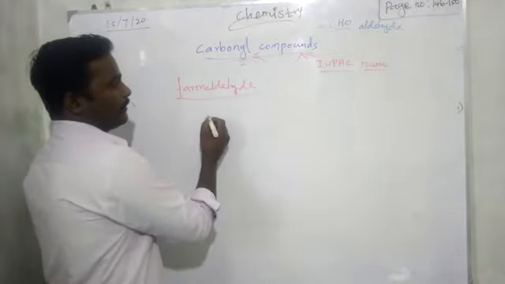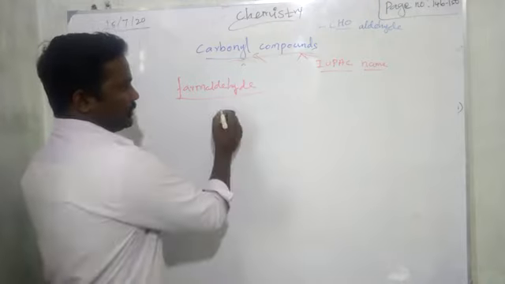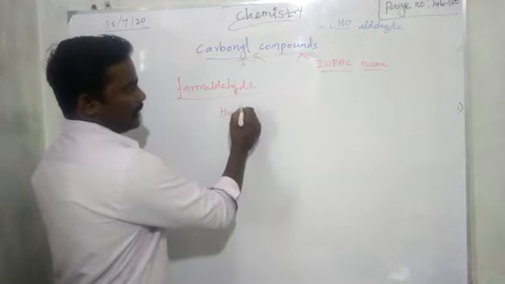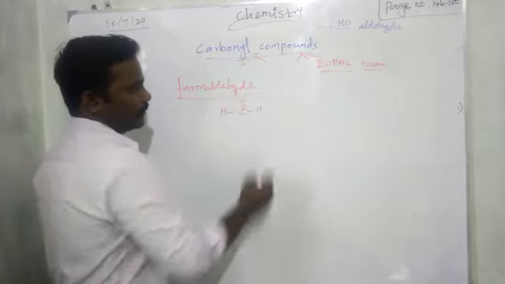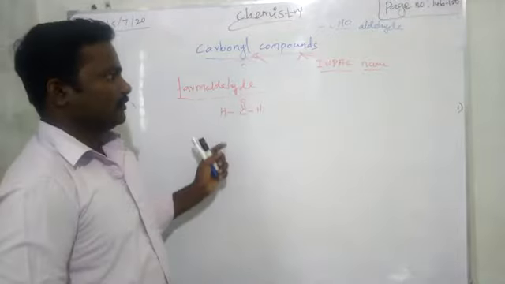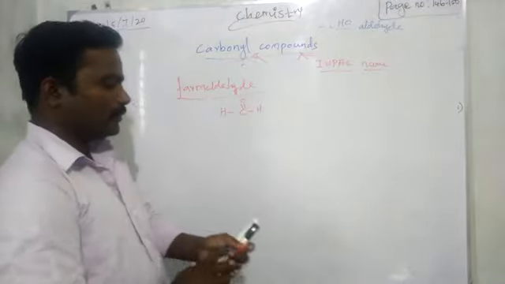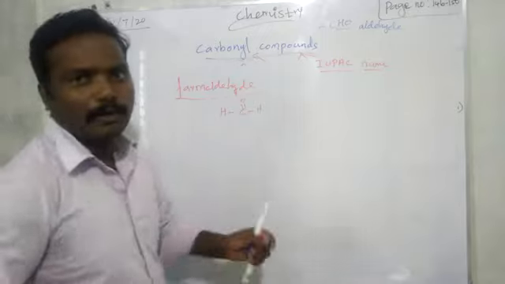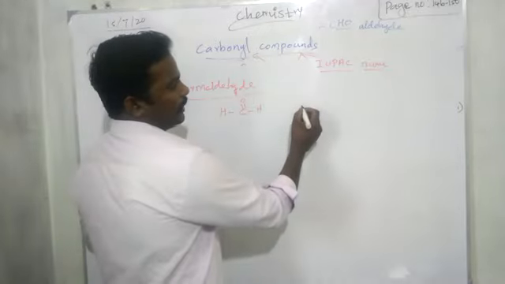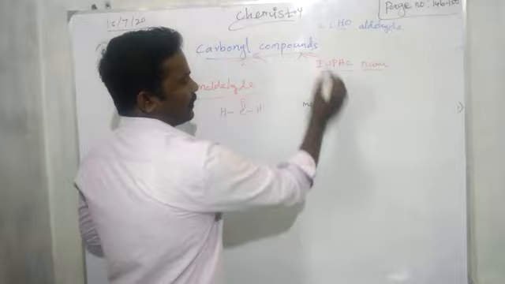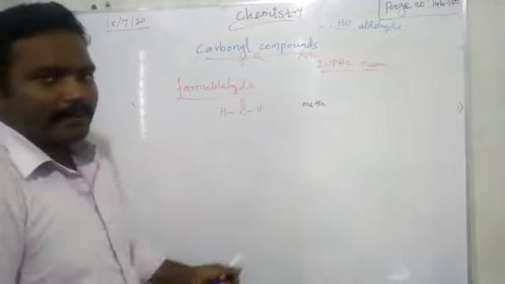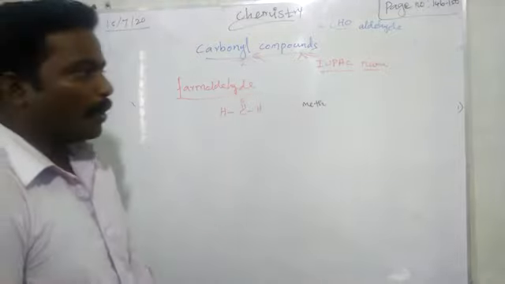What's the molecular formula for formaldehyde? HC double bond O, H. Right. Quickly you want to give the name. First, how many carbons are there? One carbon. One carbon means root word meth. Okay. Then is there any branch? No. So prefix problem over.